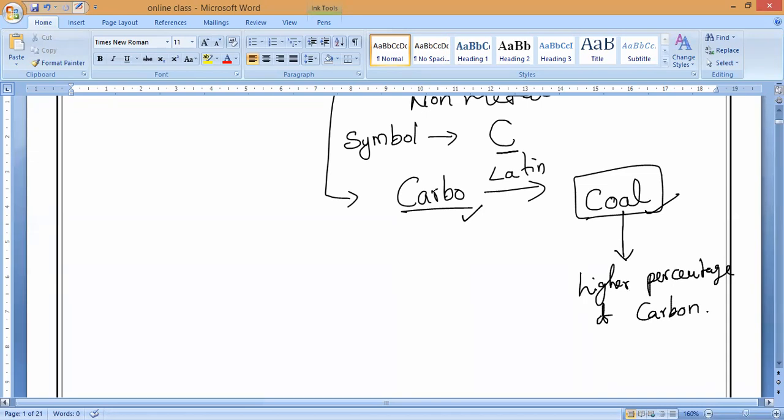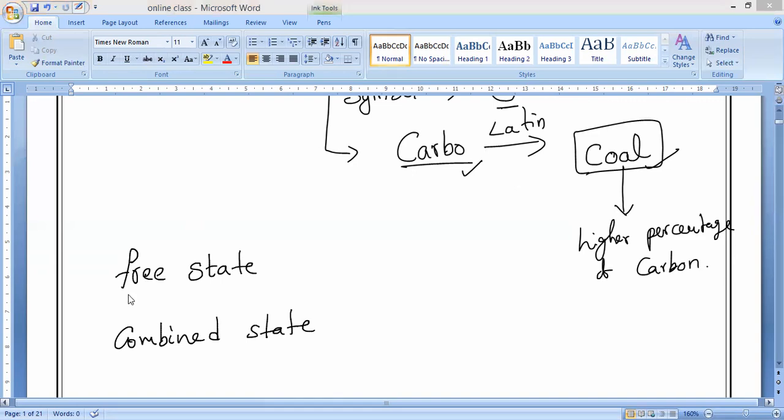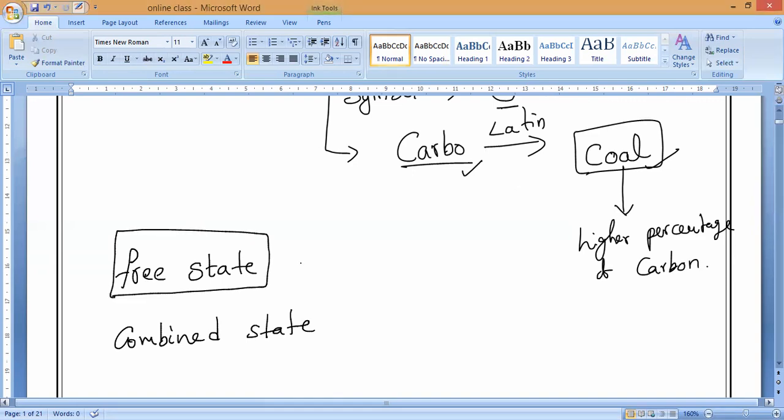Now, if you observe very carefully, carbon exists in the free state as well as in the combined state. What do you mean by free state and combined state? Even in the last chapter I taught you this. Can anybody say? Please respond. Free state means carbon exists purely in the form of carbon, not combined with any other element.